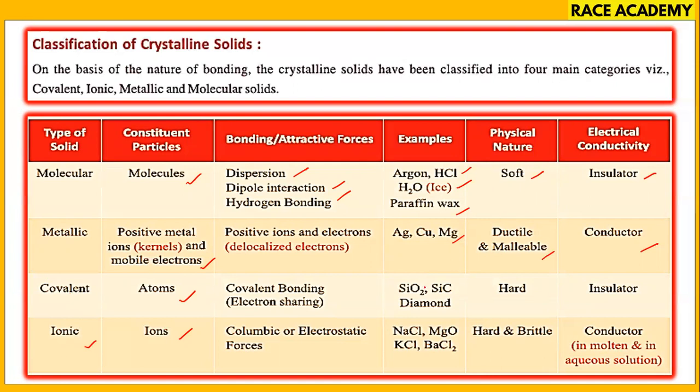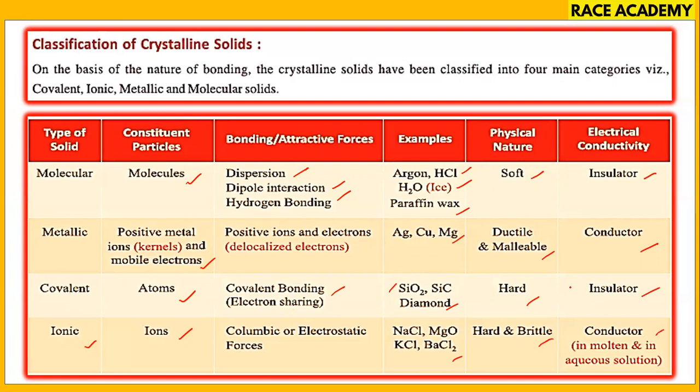While in covalent solids, we have covalent bonding, electron sharing as the attractive forces. Examples are SiO2, silicon carbide, and carborundum, and diamond. The physical nature is hard, and they are insulators. And the ionic solids have NaCl, MgO, KCl, BaCl2, etc. They are hard and brittle, and conductors in molten state and also in aqueous solution.